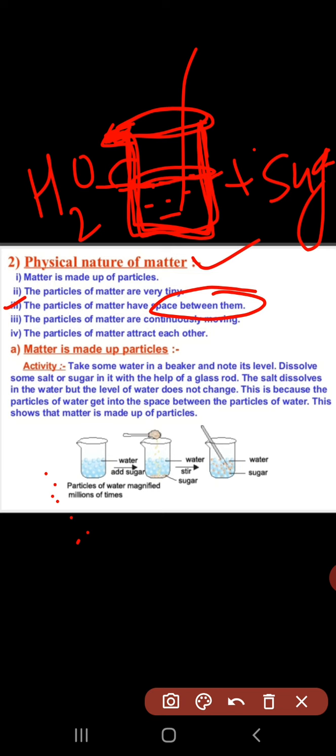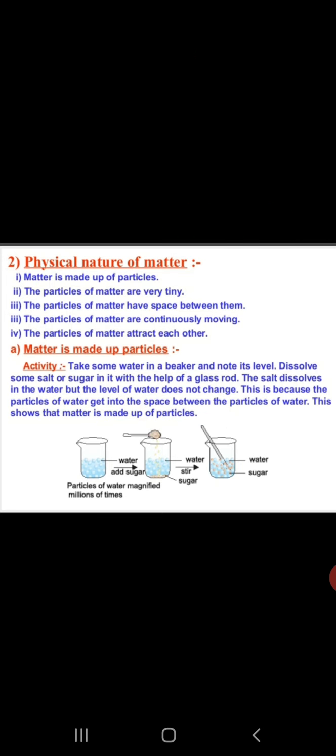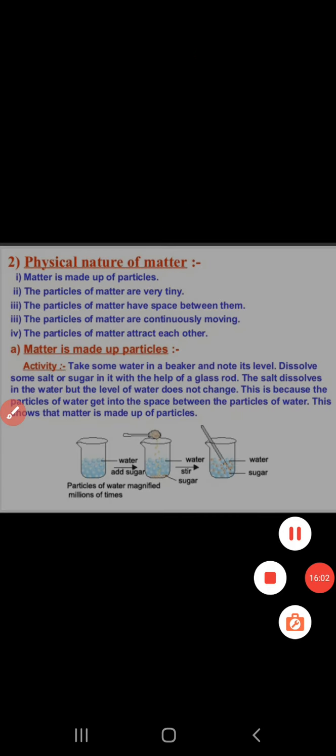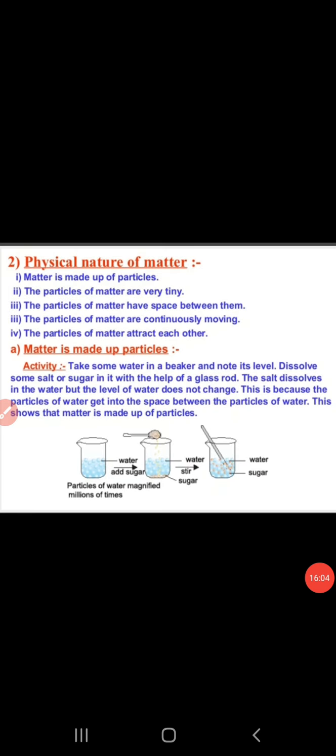This shows that matter is made of tiny particles. Now here we stop. In the next class we will discuss the next topic.